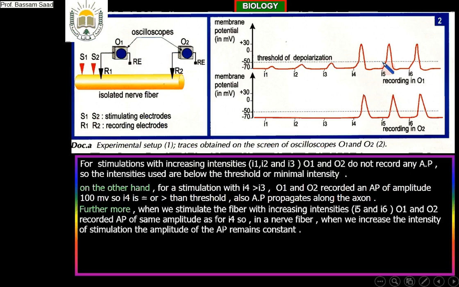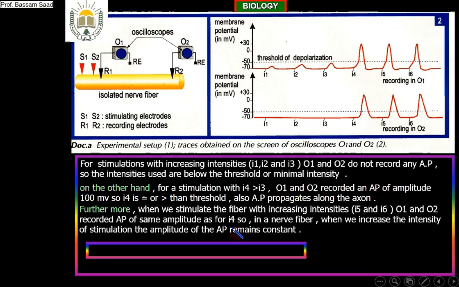All the amplitude, if there is an action potential, all the amplitude is produced the first time, it will not increase anymore, or there is no action potential. None means no action potential. All means if there is an action potential, the amplitude of this action potential will not increase anymore, even if you increase the intensity of stimulation. Okay, my friends? Okay, very good.